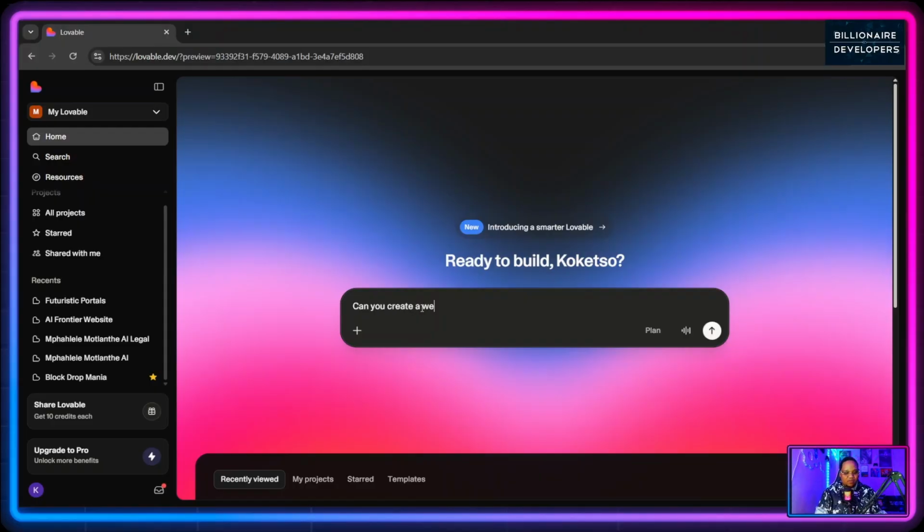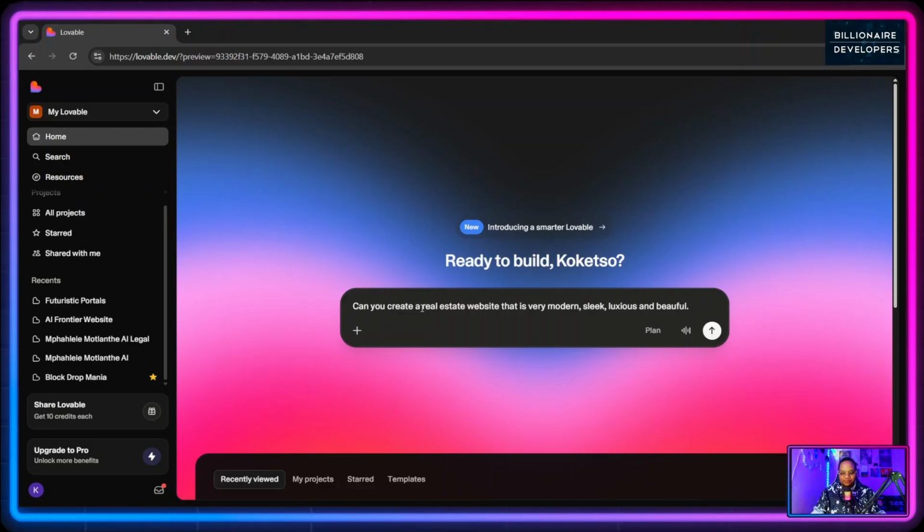create a real estate website that is very modern, sleek, luxurious, and, I don't know, let's just say beautiful.